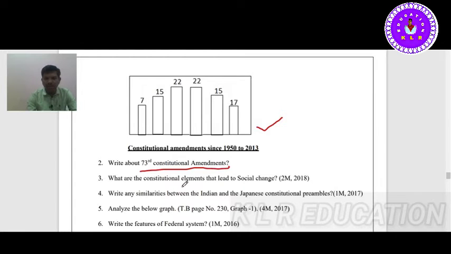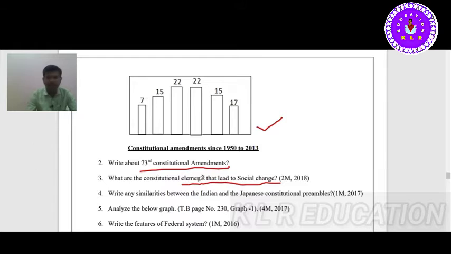What are the constitutional elements to lead social change? What need of constitutional elements? Because we need reservations, and also we need equality, we need justice, we need an egalitarian society, which means removing the difference between the haves and have-nots.